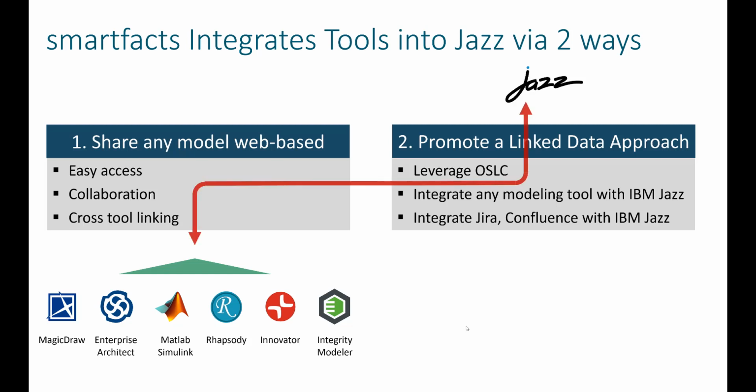So basically, we have this two-step approach to do bidirectional linking between Jazz artifacts and model artifacts, and we have a direct way to do bidirectional linking between Jira issues, for instance, and Jazz artifacts.